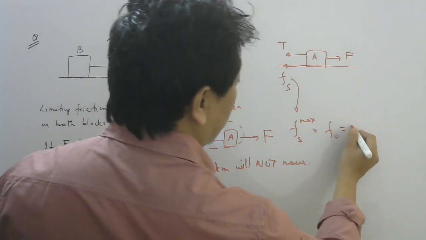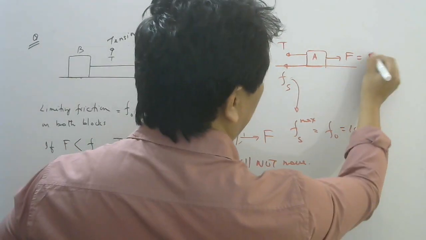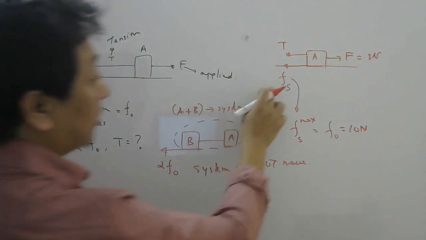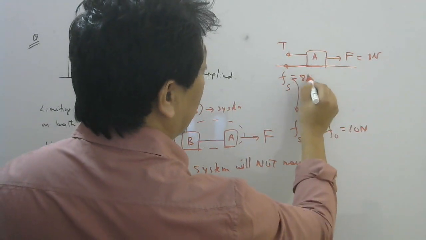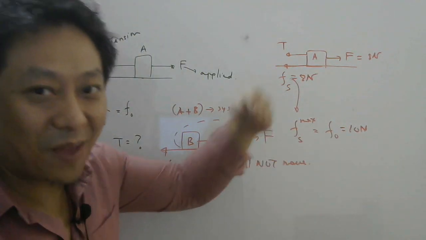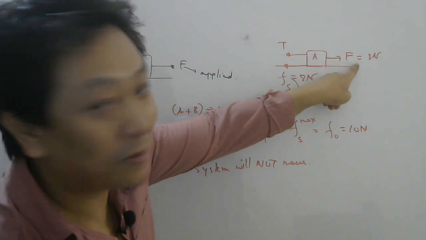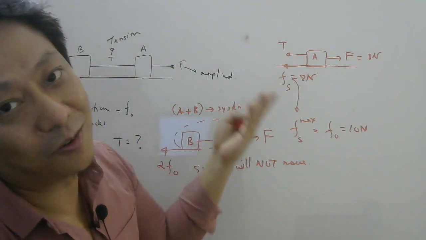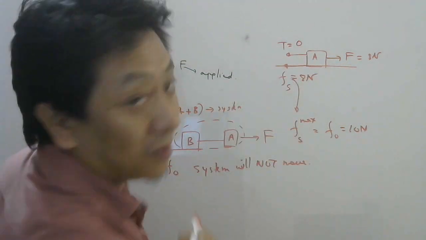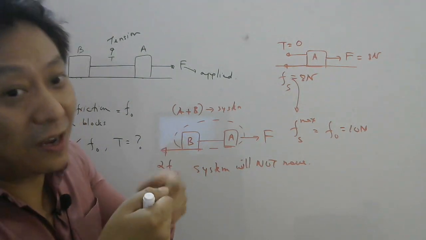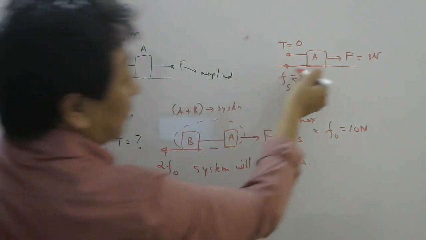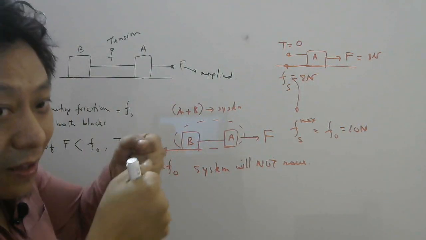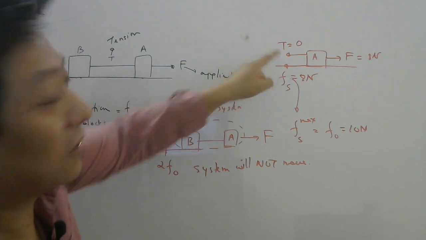Now the force applied here is less than maximum static friction F naught. For example, if this is 10 Newton, you are applying only 8 Newton. So friction only will balance this. So friction has to be exactly equal to 8 Newton, not 10 Newton. 10 Newton is the max value. So if friction only will balance this, do you need tension here? No. So tension has to be 0. What that means is the wire will not be tight. That is because this block has no tendency to go this side. Why? Because friction itself is balancing this force. So the block stays at rest and therefore there is no tightness in the string.